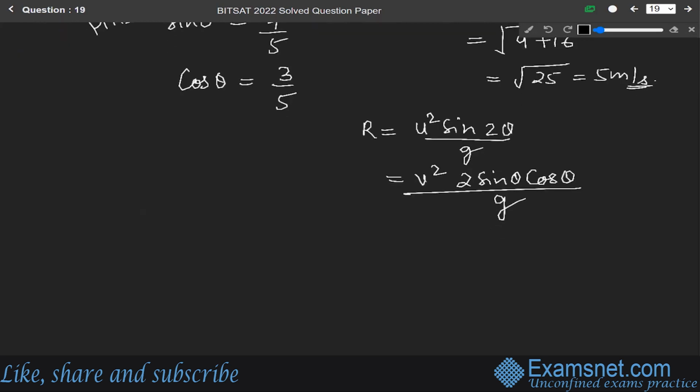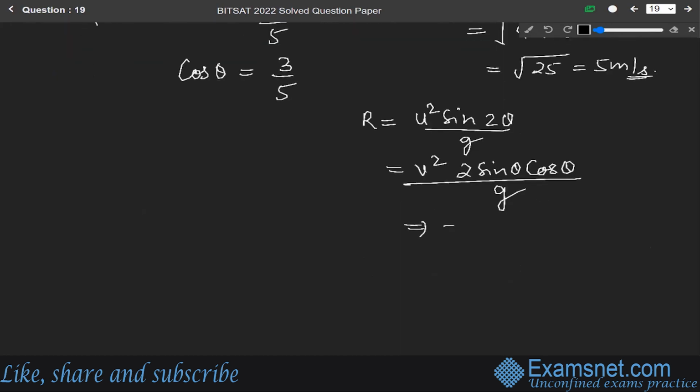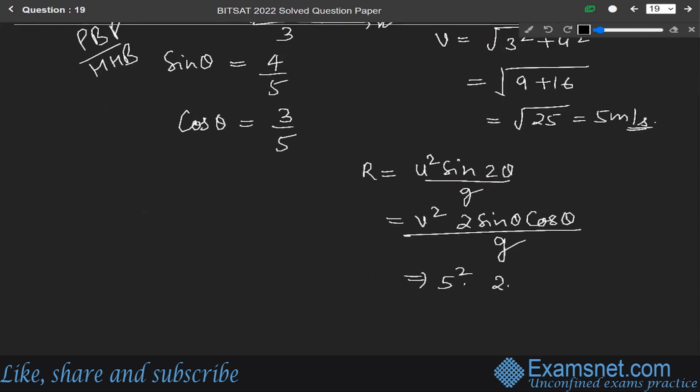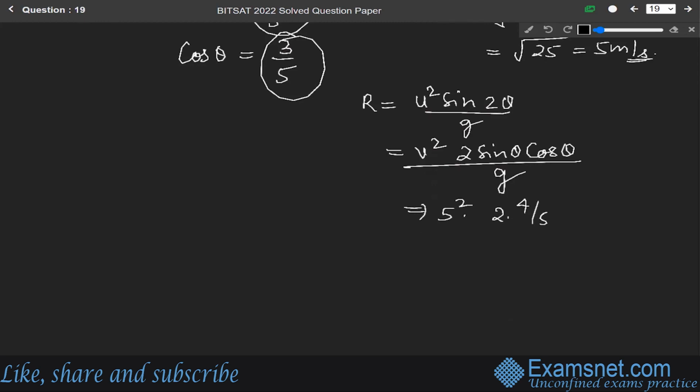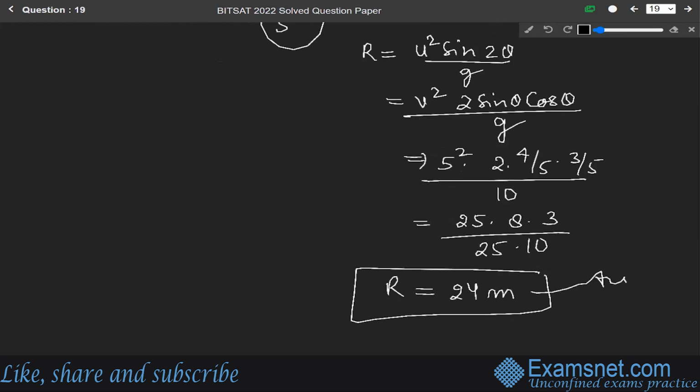Putting the values, velocity is 5 meter per second, so 5 square into 2 into sine theta, which is 4 by 5, and cos theta is 3 by 5, over g. Gravity is 10. So solving it, we get 25 into 2 into 4 by 5 into 3 by 5, over 10. Solving it, we get range R is 24 meter. Okay, this is our final answer.